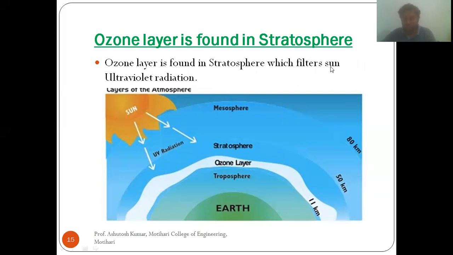So what is the ozone layer? Suppose this is Earth, and the first layer I discussed is the troposphere. Just after the troposphere, there is the ozone layer. This ozone layer is found in the stratosphere. So what is the function of the ozone layer? The ozone layer filters the ultraviolet radiation which is coming from the sun. And the formula of ozone, as I discussed in the previous lecture, is O3.